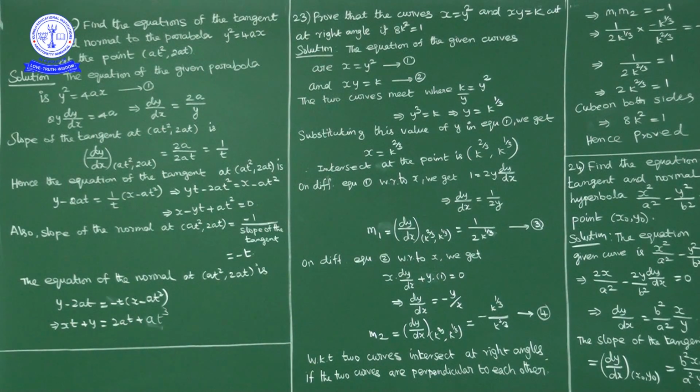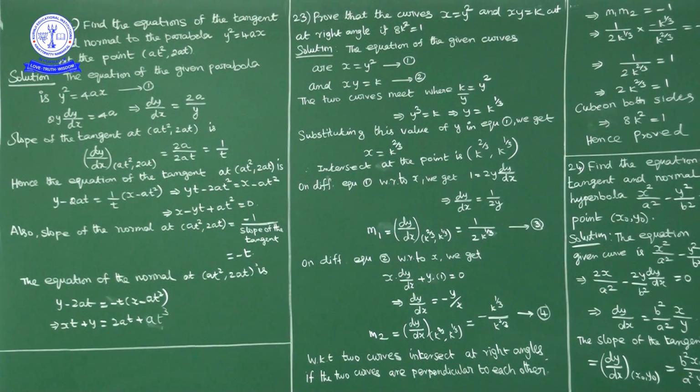Next question, question number 23. Prove that the curves x equals y square and xy equals k cut at right angle if 8k square is equal to 1. Now here the question is, prove that the curves x equals y square and xy equals k, these two cut at right angle, they will intersect at right angle if 8k square is equal to 1.